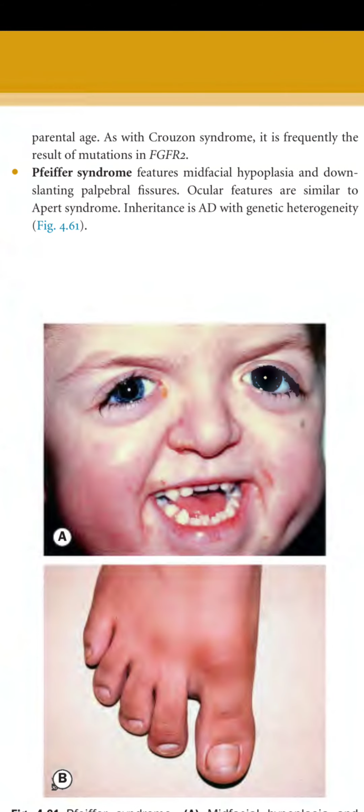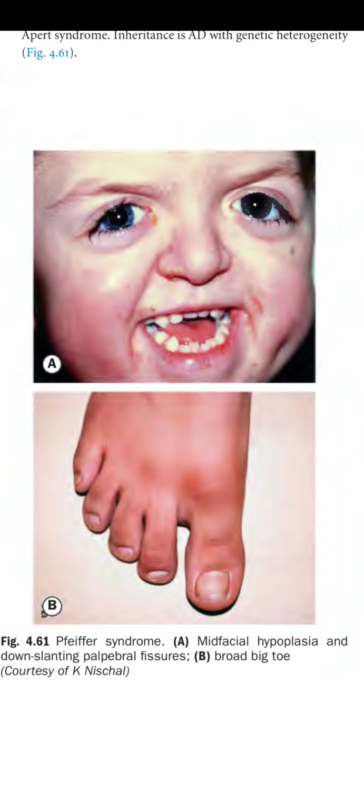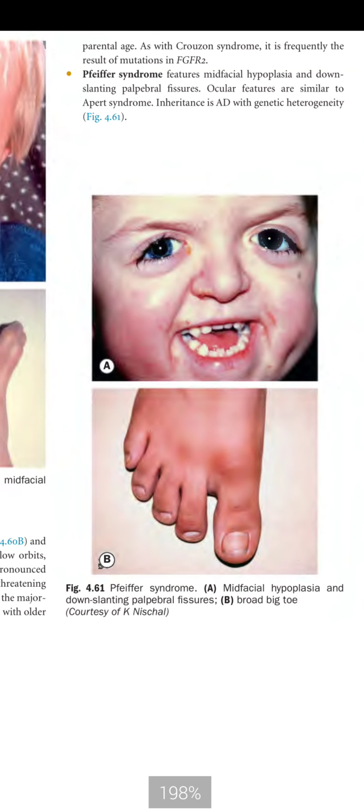Pfeiffer syndrome features facial hypoplasia like the other two and downward slanting palpebral fissures. So the important thing is the slanting palpebral fissure. Ocular features are similar to Apert syndrome. Inheritance is autosomal dominant with genetic heterogeneity. It also has broad big toes.